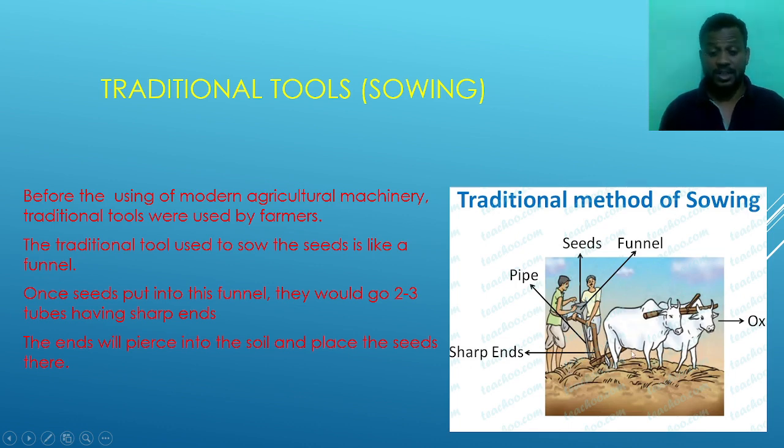Before the invention of tractors and some agriculture machineries, people used oxen or buffaloes or horses. Some other animals were also used in agriculture, not only the ox and the buffaloes.